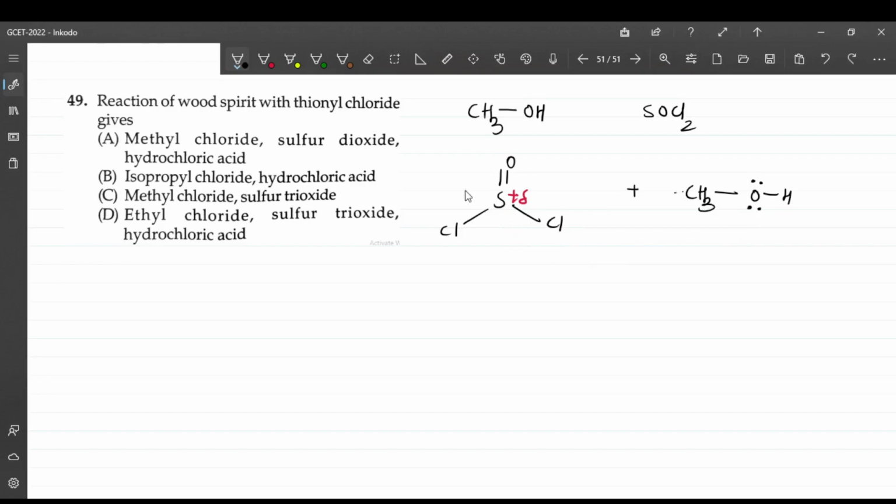I'll use a different color for the attack. This is the attack which is going to take place on this sulfur, because it is electron deficient.